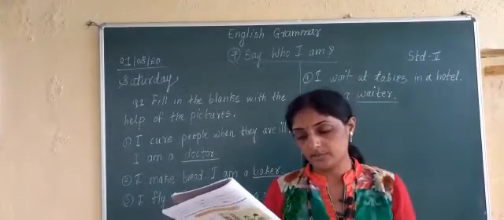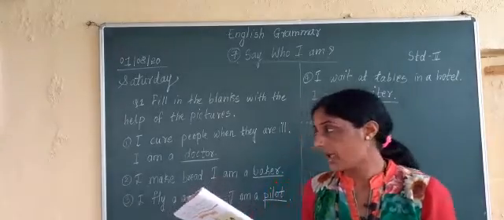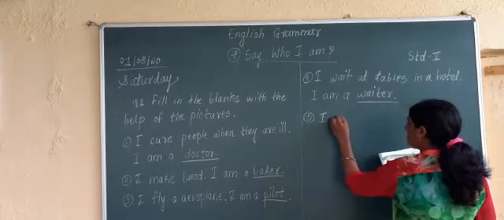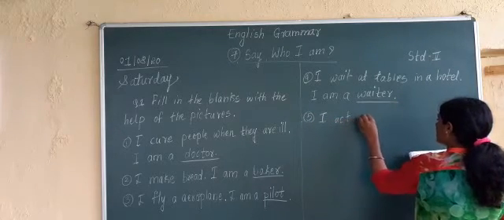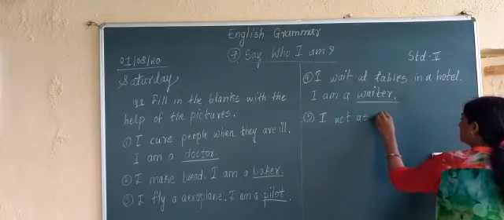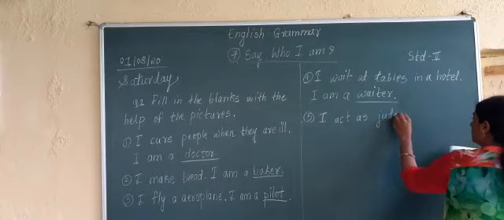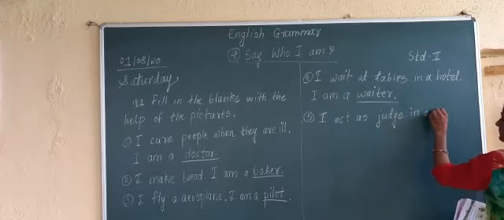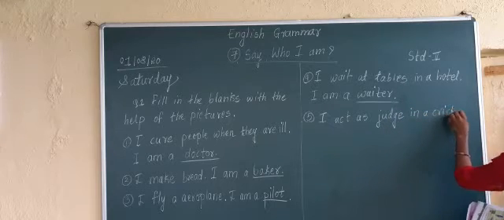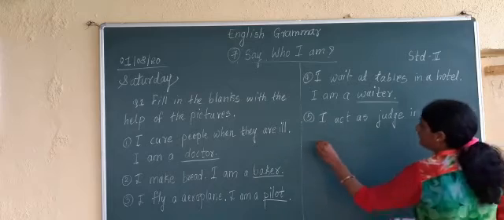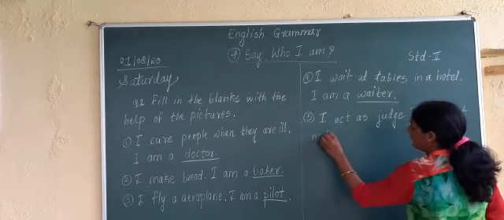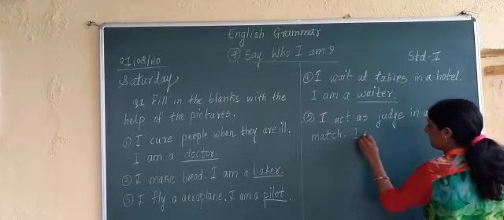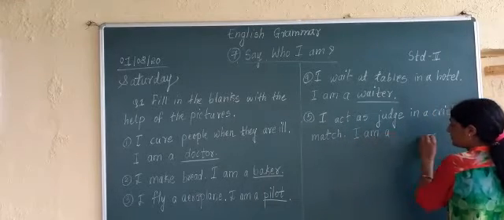The fifth sentence which is given here is: I act as judge in a cricket match. I am a dash.